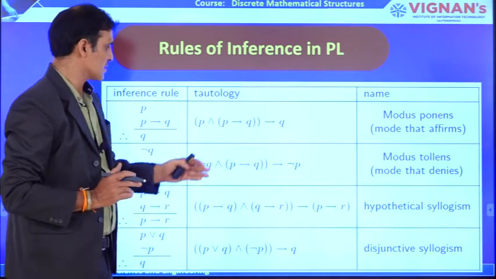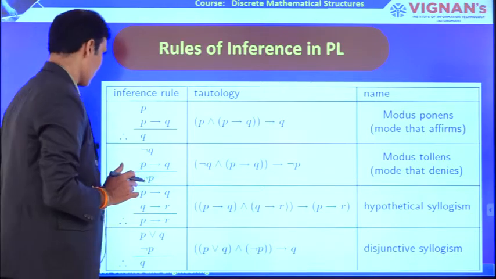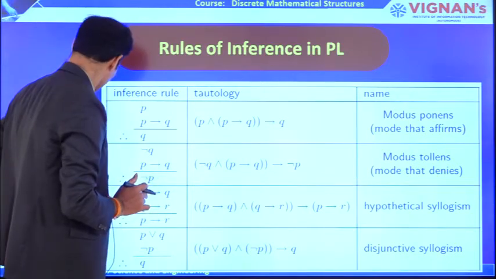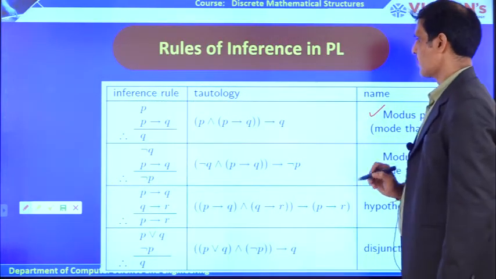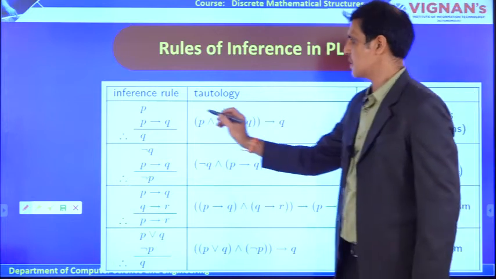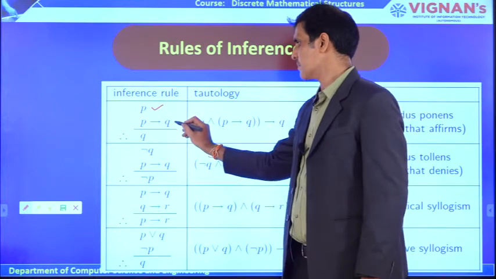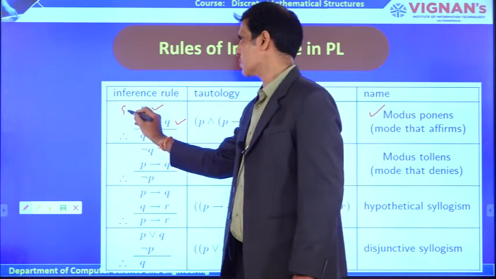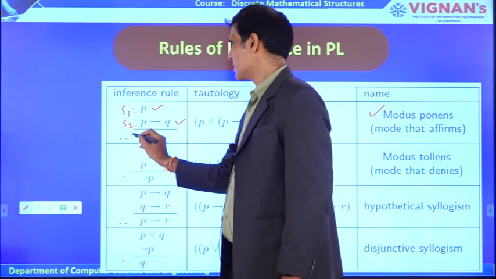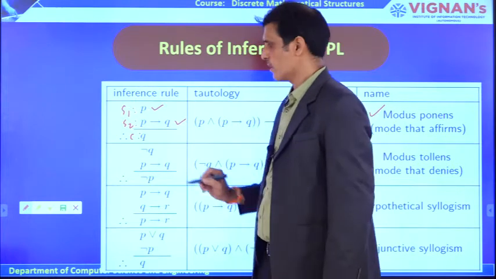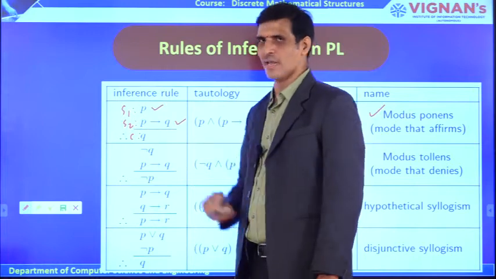These are some of the rules of inference. The first rule is called modus ponens. Modus ponens tells us that, as an inference rule, if a statement P is given and another statement P implies Q is given, S1 is one statement and S2 is the other statement, and this is the conclusion which we need to prove. We need to check whether Q is true from the given set of statements S1 and S2.